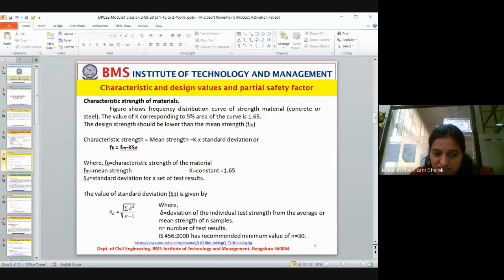Now, for instance, we need the characteristic strength. What is that? How do we consider it? There is a little bit of input from this that we will have to take for analysis. From analysis it goes to design. So like that we will take it, then we'll come back and see in depth. Fine.